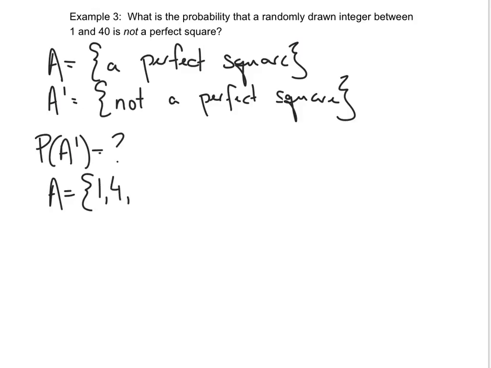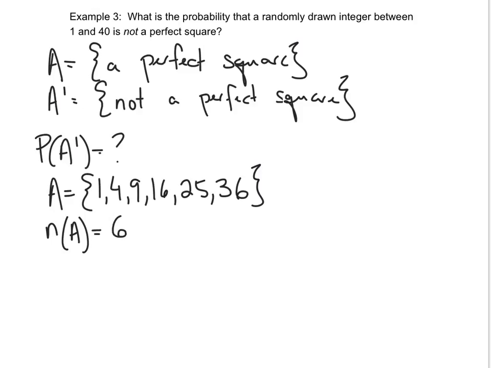That's a perfect square. 3 squared would be 9. 4 squared would be 16. 5 squared is 25. 6 squared is 36. 7 squared is 49, which is greater than 40, so it's not included in our set. And now we know that the number of elements in A is 6. 1, 2, 3, 4, 5, 6.